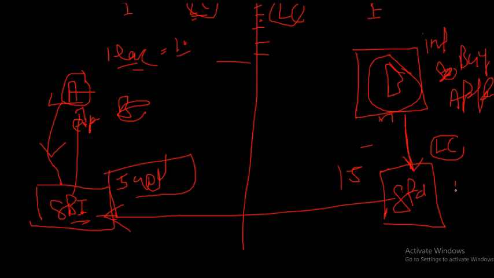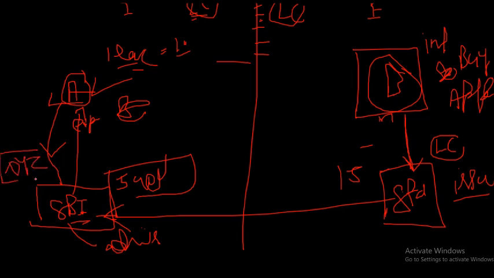So B's bank is called the issuing bank because it is issuing the LC to B, and A is the beneficiary. Standard Chartered Bank is called the issuing bank, and it will advise SBI. So SBI is called the advising bank because SBI will advise the beneficiary, Mr. A. Now, if A's account is not in SBI but in some XYZ bank, a very small bank, that can also be a possibility, no? Standard Chartered Bank knows SBI is a very big bank, so it will believe it without problem.